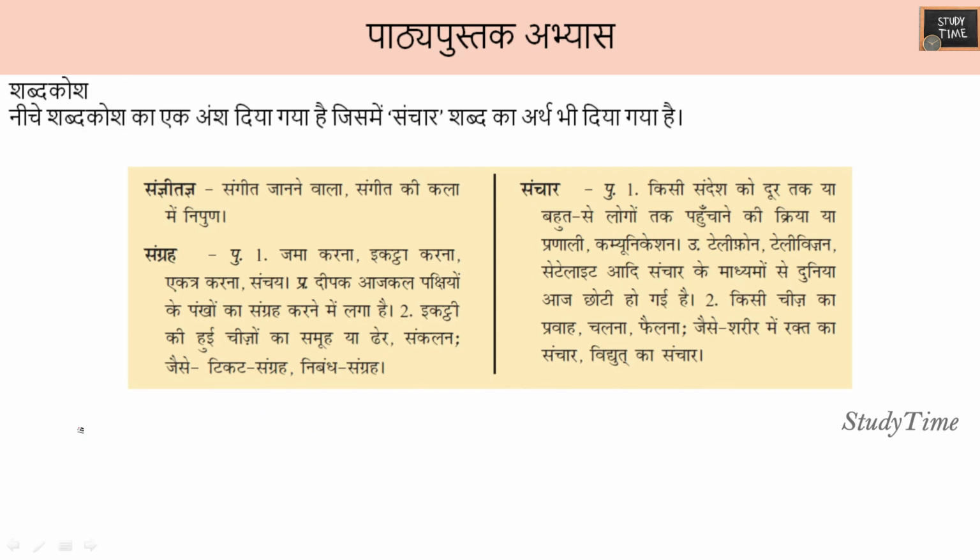Next, dictionary meanings are given. Here the dictionary meanings of a few words are given. Next we'll see a question. Below is a part from a dictionary in which the meaning of the word communication is given. We'll see the question from here.